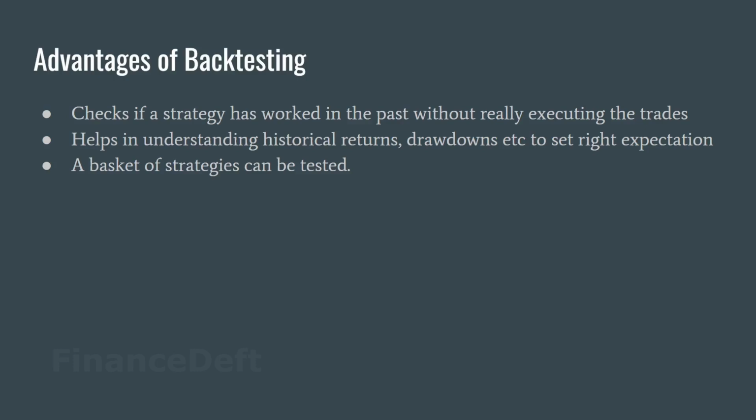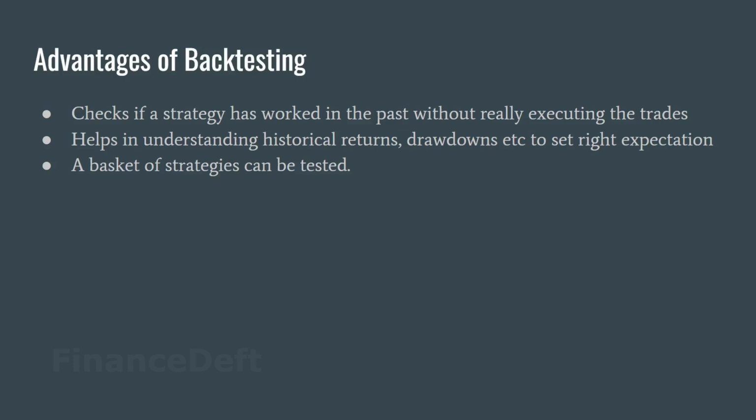Once we do backtesting, we can have some confidence in the system. We can see how much returns it has given historically, what the max drawdown is, and how many days it took for the strategy to come out of the max drawdown. We'll see all this while doing it.